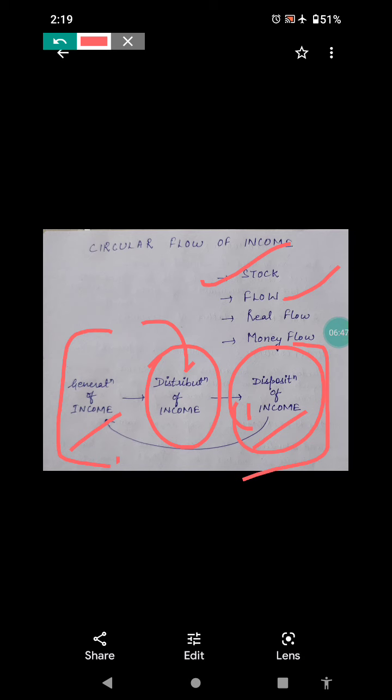That is the flow of factor payments from firms to households for their factor services, and the corresponding flow of consumption expenditure from households to firms for goods and services. So in money flow, there is no double coincidence of want, but in real flow there was difficulty. So these were the terms.